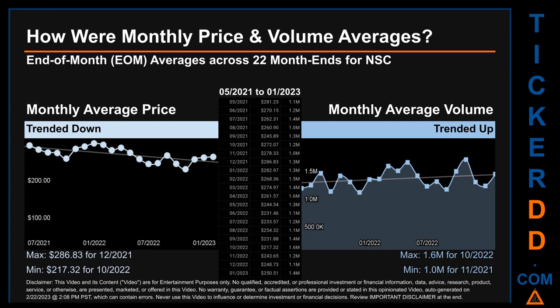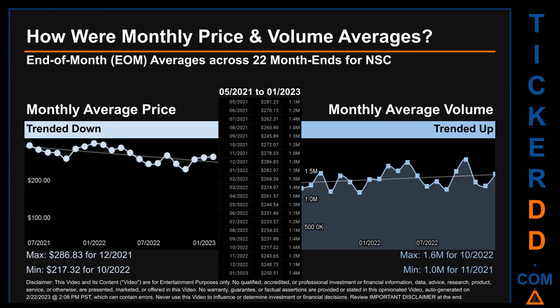How were price and volume averages for NSC? Across 447 trading days, there were a total of 22 month ends, of which monthly averages for daily price and volume were calculated. Overall, monthly price average trended down while monthly volume average trended up.